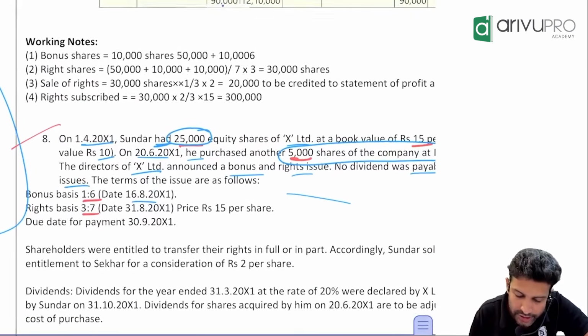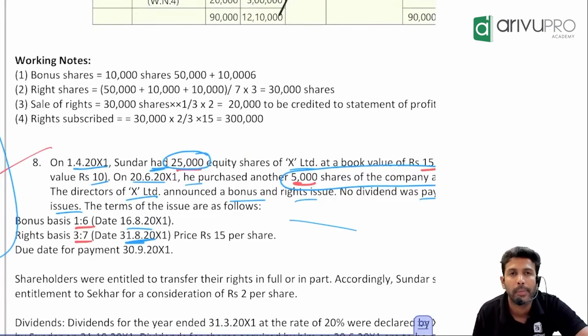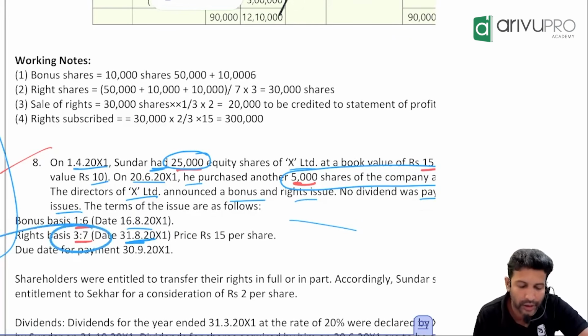Next come right shares. Right shares came on what day? 15 days later, that is 31st August. Rights also came in one ratio. What is that ratio?